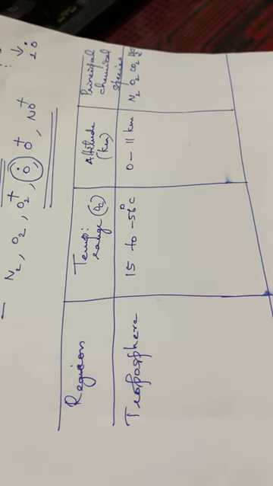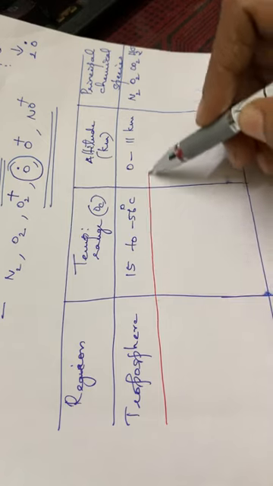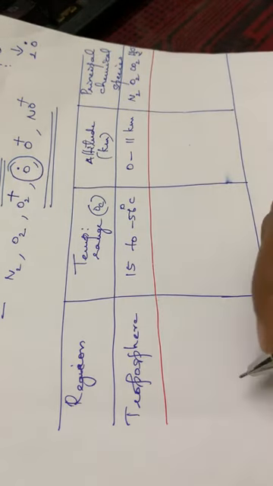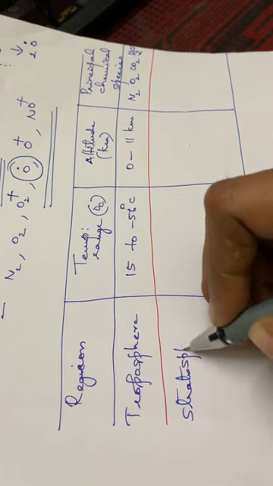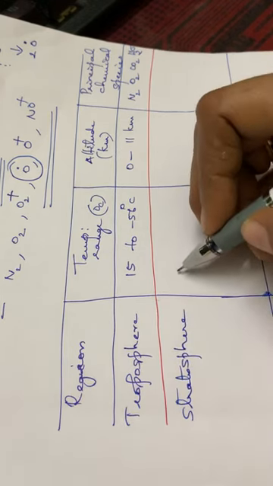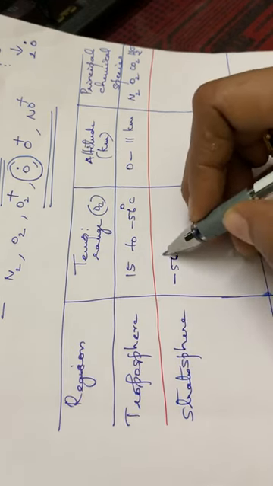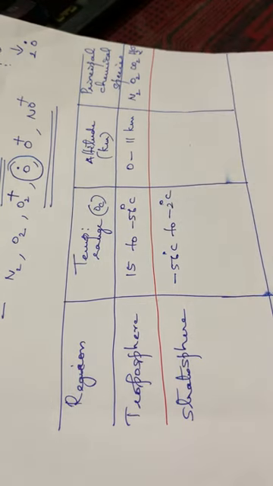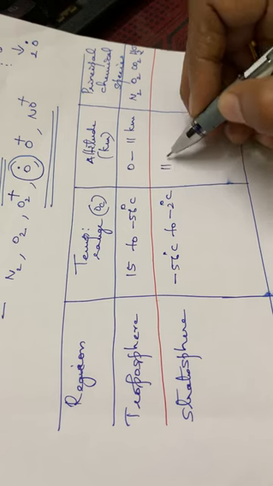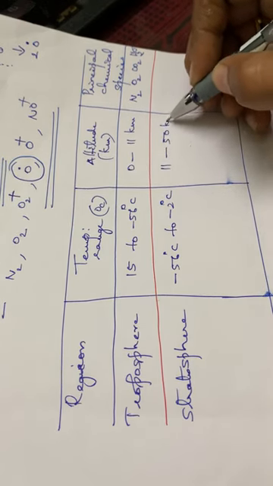Then comes the stratosphere. Here the temperature ranges from minus 56 degrees Celsius to minus 2 degrees Celsius. The altitude is from 11 to 50 kilometers.